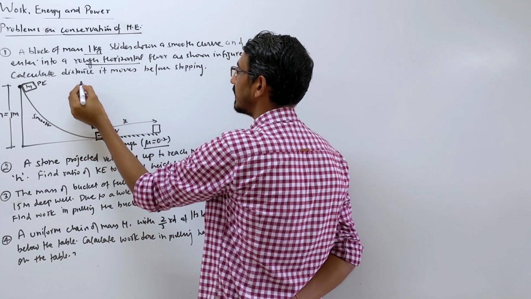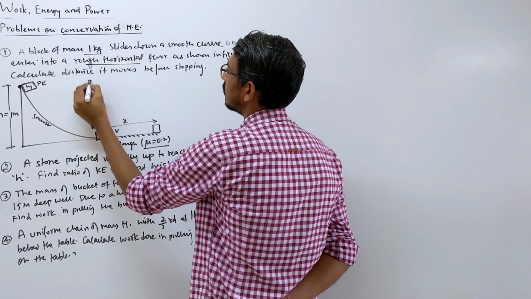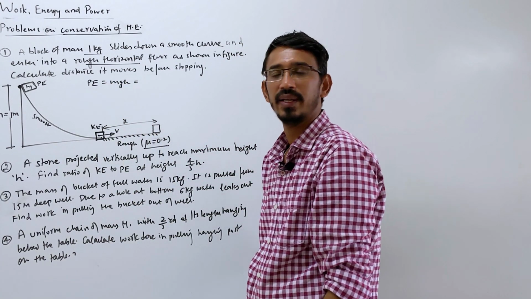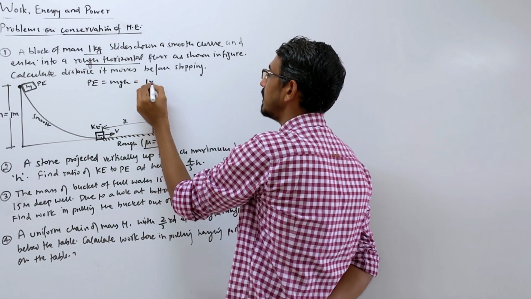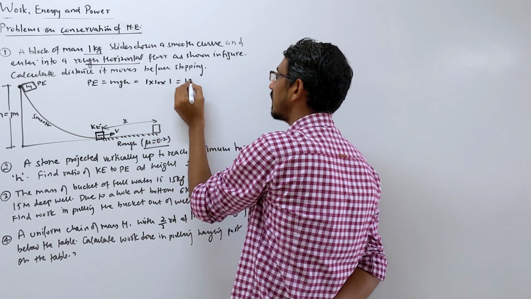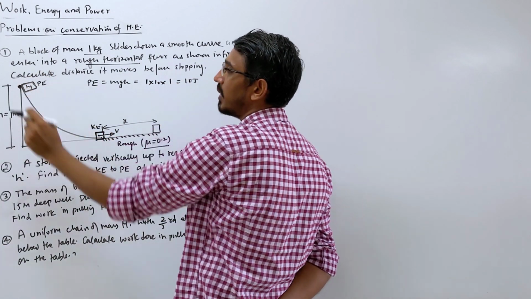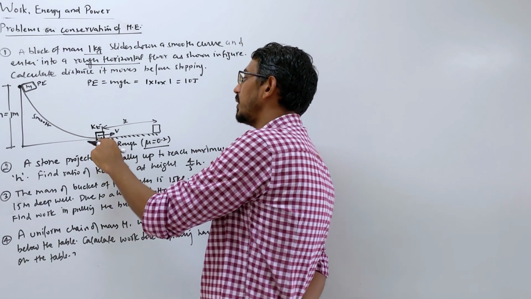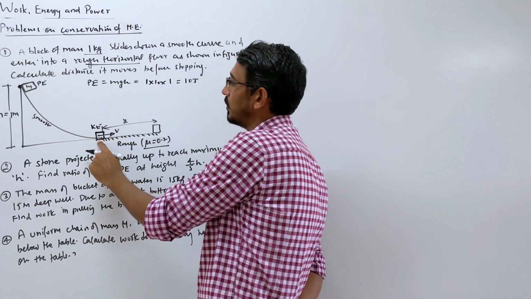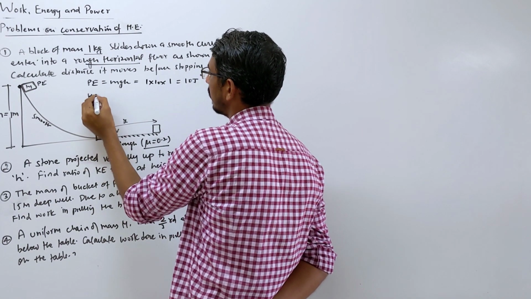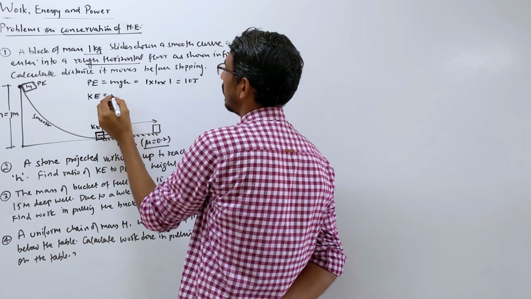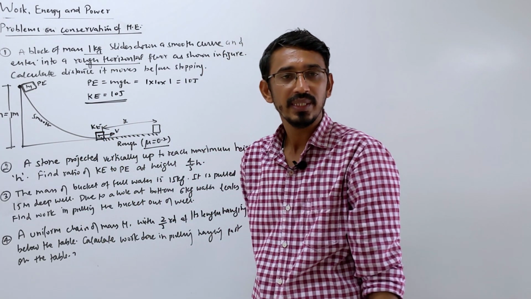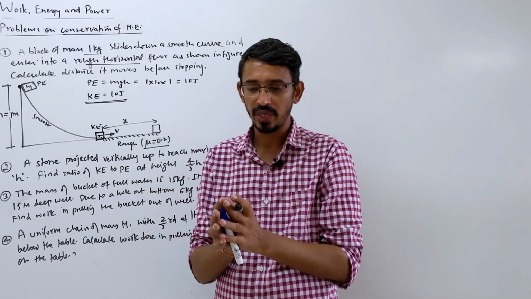So what is the potential energy at that point? We are writing conservation of energy. Potential at that point is mgh. Mass given is 1 kg, g is 10 and h is 1, so it's 10 joule. At that point the energy is 10 joule, and kinetic is 0 because it's the start of motion. At the bottom we have only kinetic, potential is 0. So what is the kinetic energy at this point? Simply equal to the energy at that point, that's 10 joule. So it has 10 joule of kinetic energy.